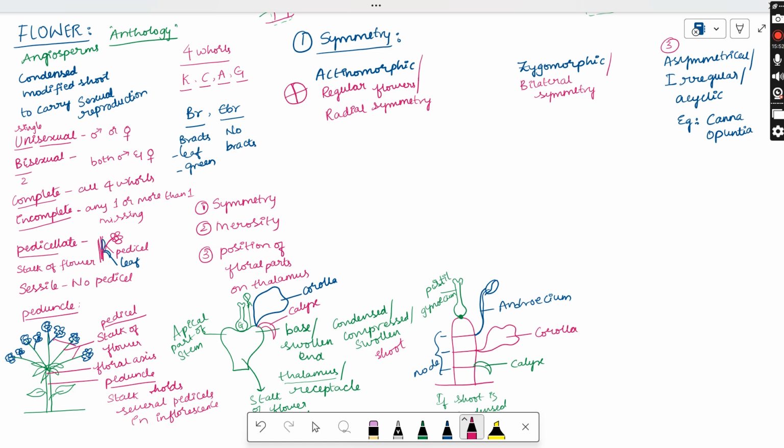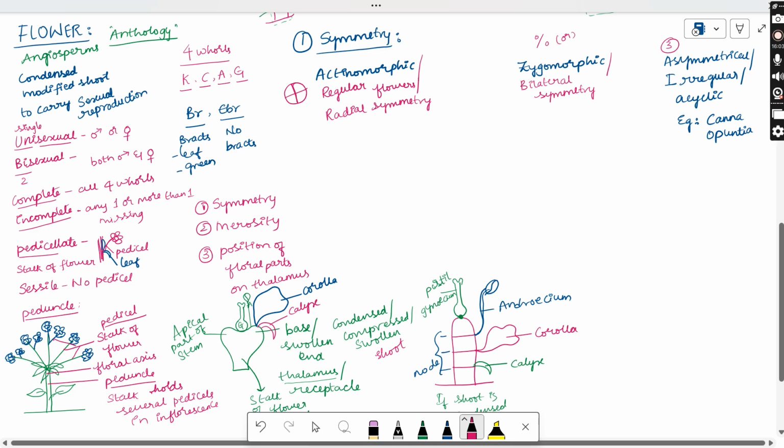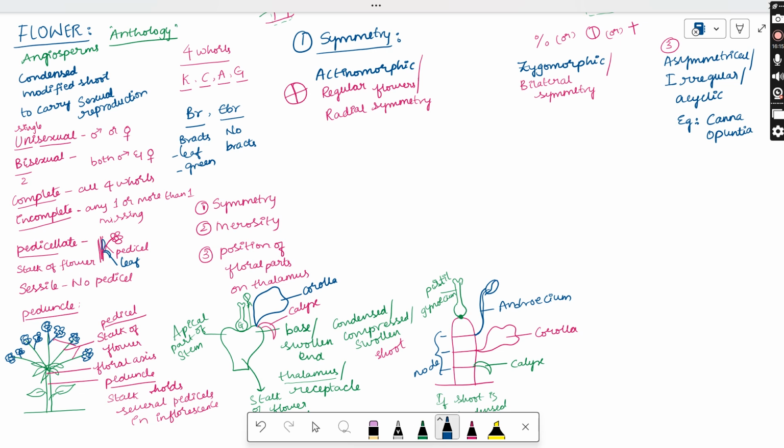If you are cutting it only at that plane, you can see the symmetry. That type we call a zygomorphic type of flower. So we represent it with a symbol, sometimes a circle and one slash, or you can show it like this crucifix also. And for asymmetric, as they are not showing any symmetry, we are not allotting any symbol.